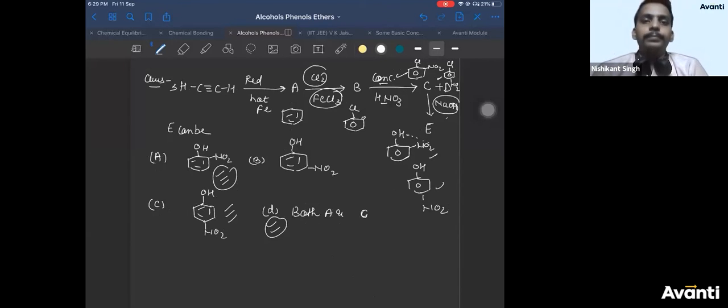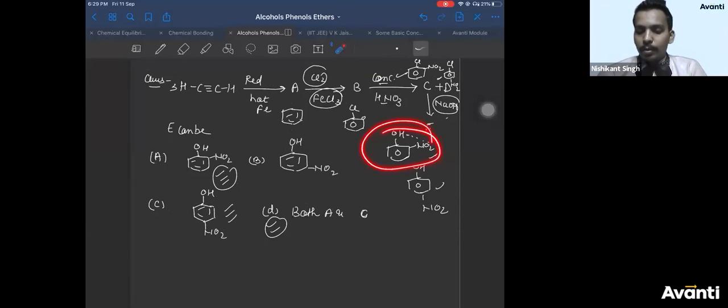Is that clear, everyone? Is that clear? 3 is obvious, right? Otherwise, how will you form product A, man? So A will be the major product. Yes, major product will be A, but both of them will be obtained. So answer would be both A and C. Mansi, yes, you can take a screenshot. I hope it is done, sir.